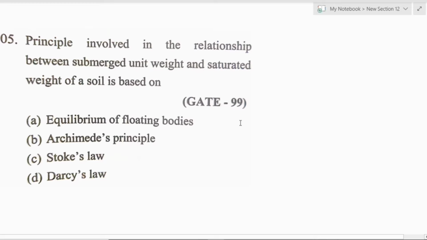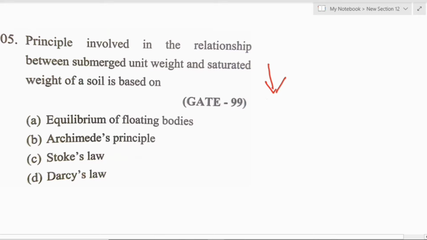Before getting into this, what happens due to submergence? Due to submergence, the net unit weight of the soil is reduced due to buoyant force. The buoyant force can be found from the Archimedes principle.